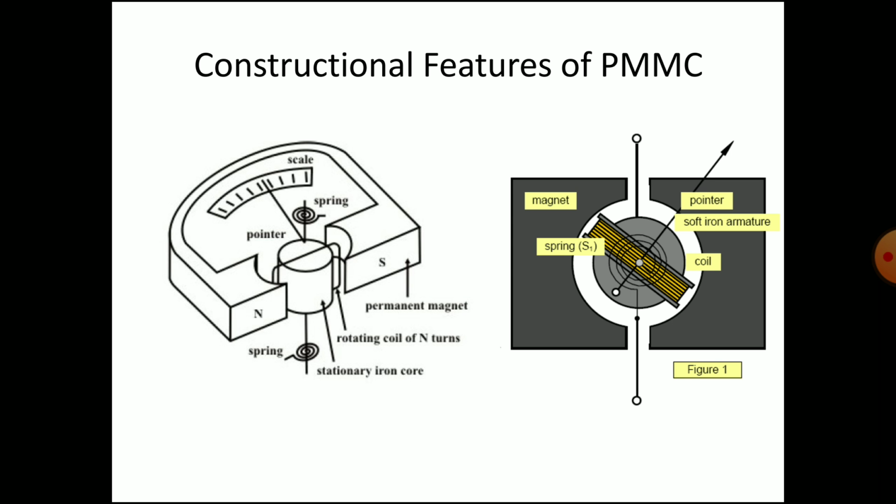So the coil with the number of turns is wound on a stationary iron core. A spindle is mechanically connected to the moving coil, with springs on either end. One spring is wound in the clockwise direction and the other spring in the anti-clockwise direction. And to that spindle, a pointer is connected over the calibrated scale. So this is nothing but the constructional features of the permanent magnet moving coil instrument.